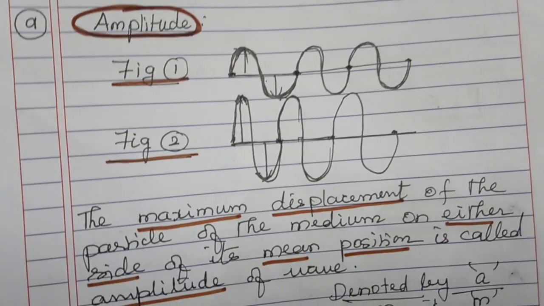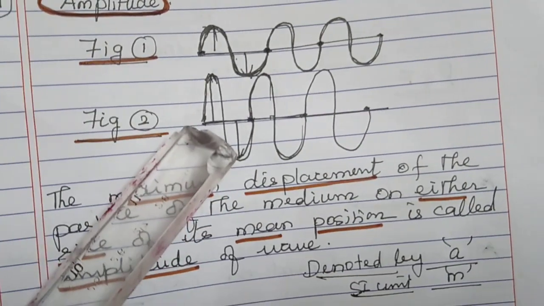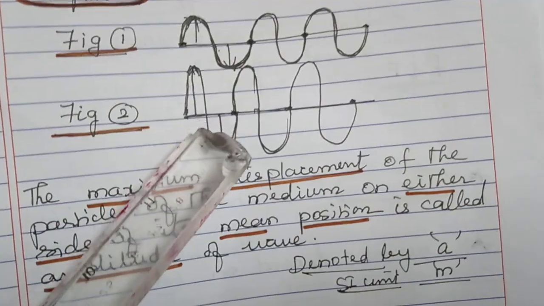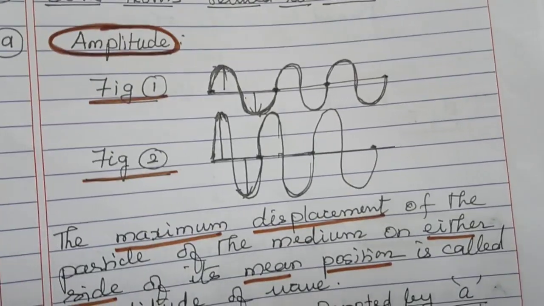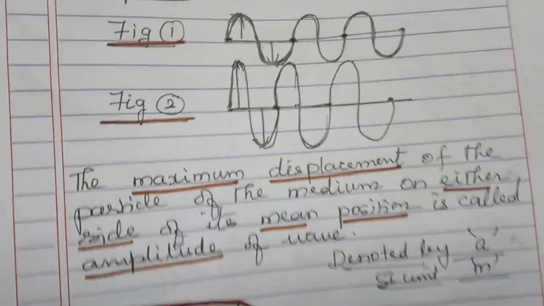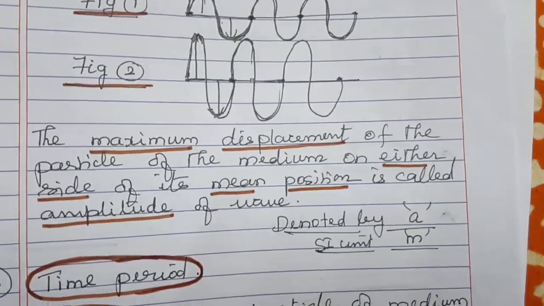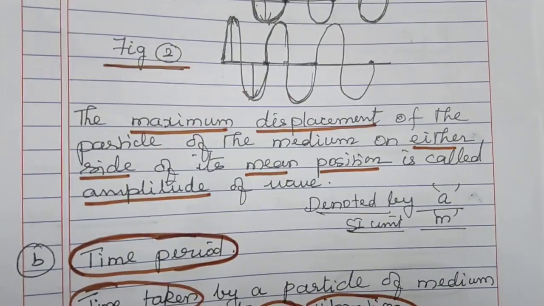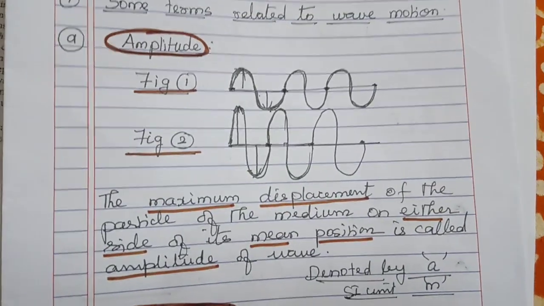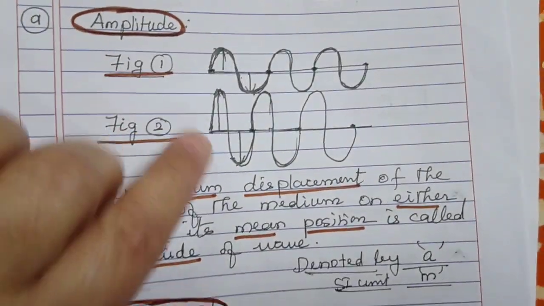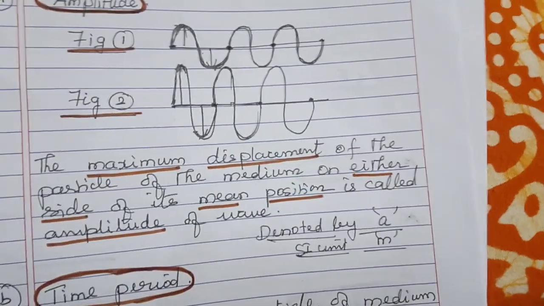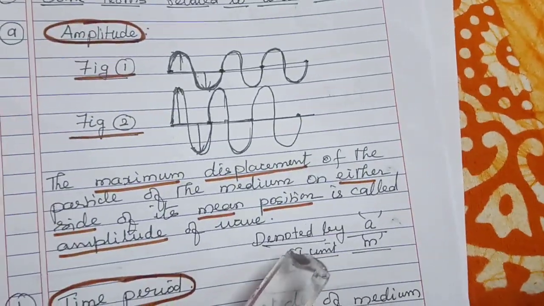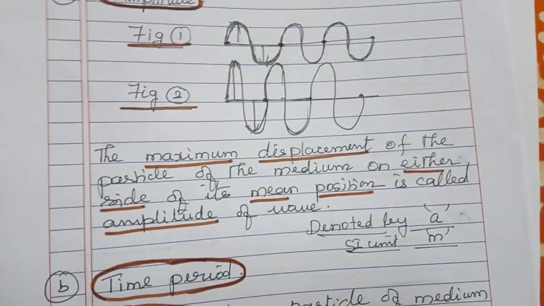What's the difference you are finding? Look at the second figure. Here the wave is displaced to a maximum height at the topmost position and at the bottommost position. From this we understand that this maximum displacement of the particle of the medium on either side of its mean position is called the amplitude of the wave. Amplitude is nothing but the maximum displacement of the wave. The amplitude is denoted by A and the SI unit of amplitude is meter. So the first term is over.